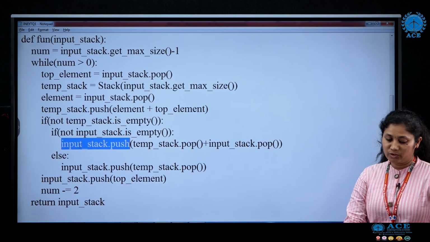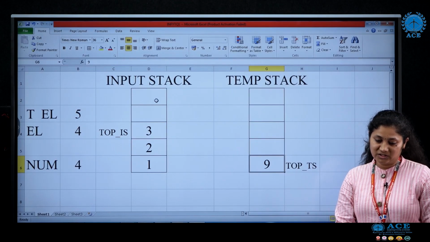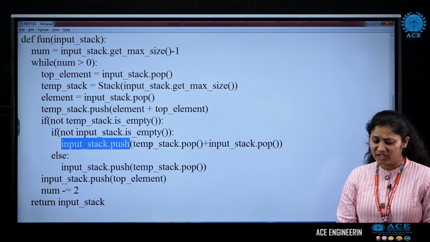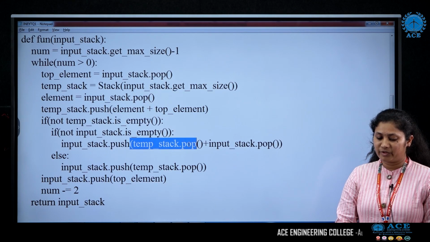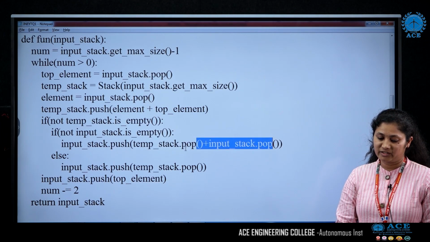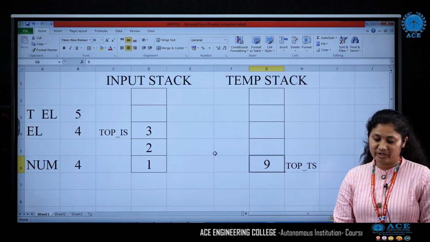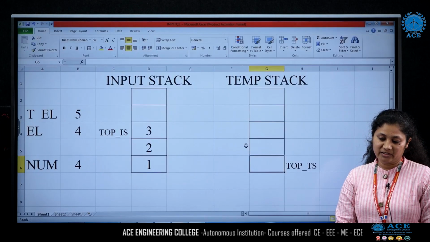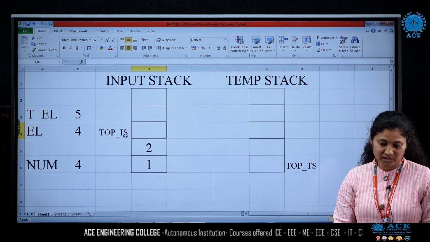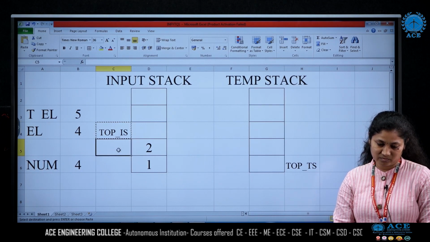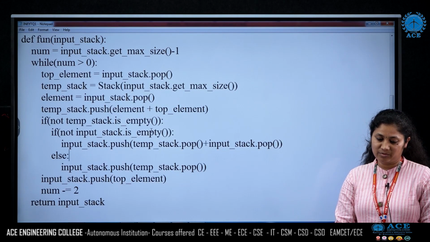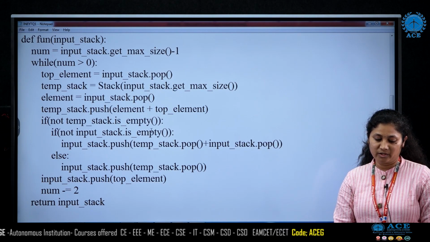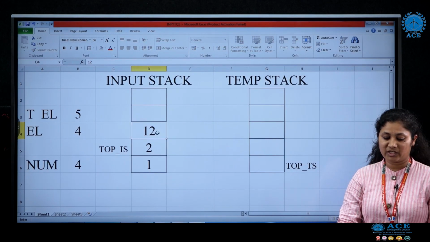What are we going to do? We are going to push something to the input stack. This is our input stack. We take the element from the temporary stack and the input stack and find the sum of it. What is there in the temporary stack? 9, so we pop that 9. What is there in the input stack? 3, so we pop this 3. Then we find the sum of 9 and 3. 9 plus 3 is 12, and we insert that 12 into the input stack. So here we have 12.